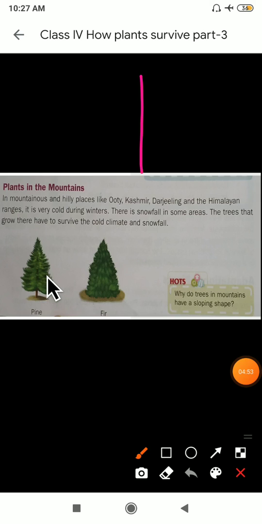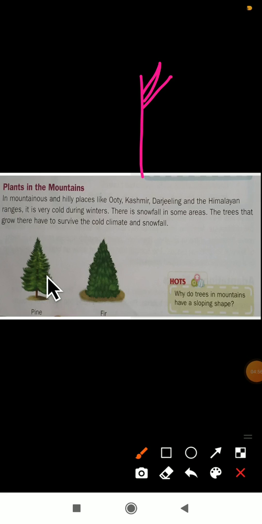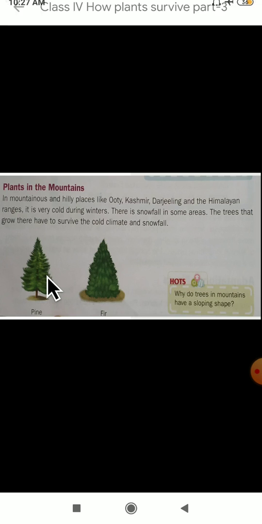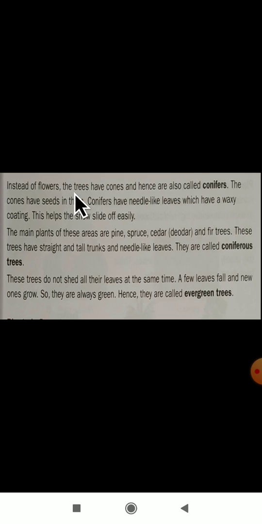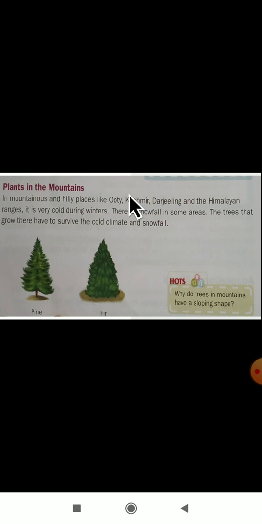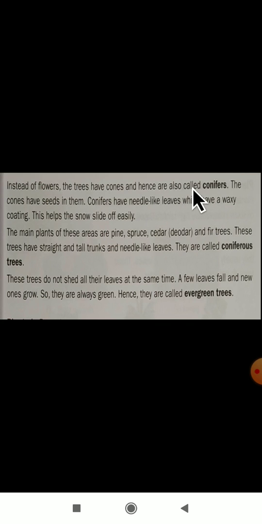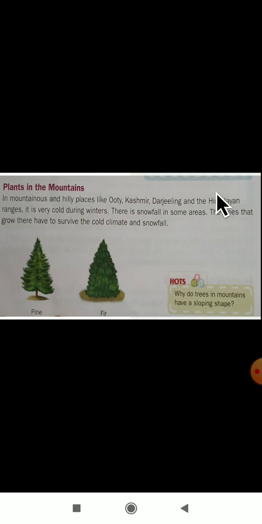This is a tree and they have a cone-like structure like this. We call them cones. So instead of flowers, the trees have cones. Hence they are also called conifers, or coniferous trees. For example, pine and fir are conifer trees because they don't have flowers. In the plant body there is no flower, only cones.